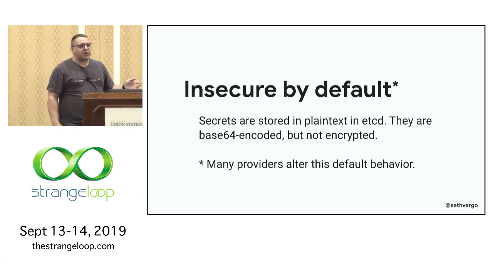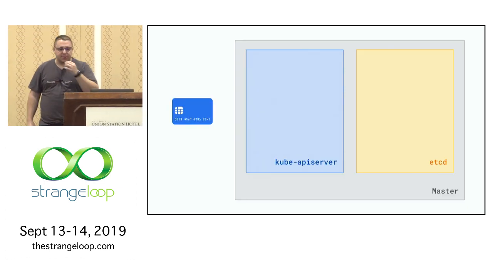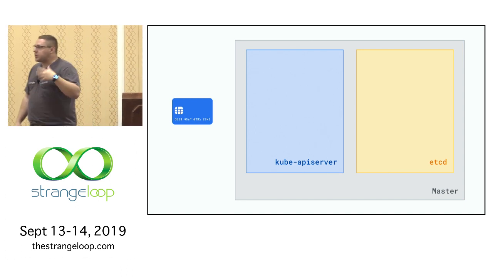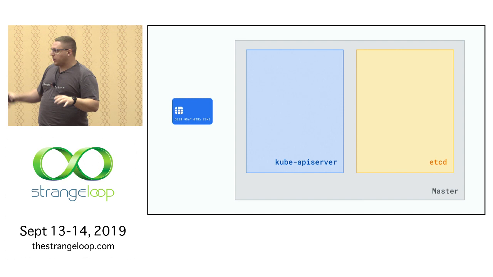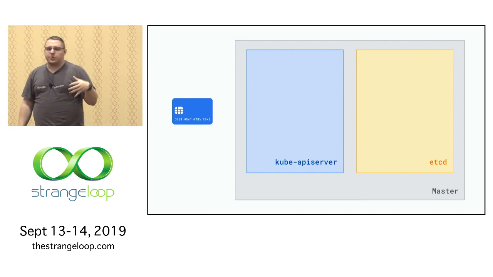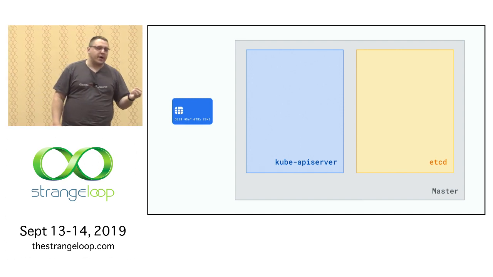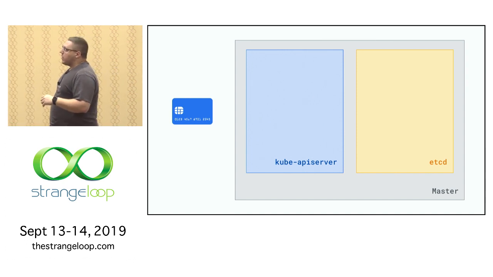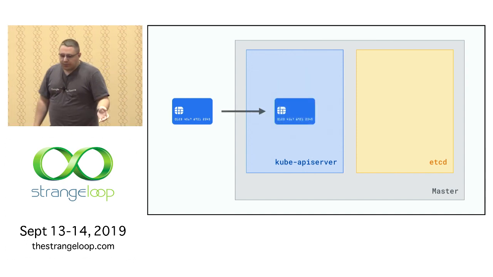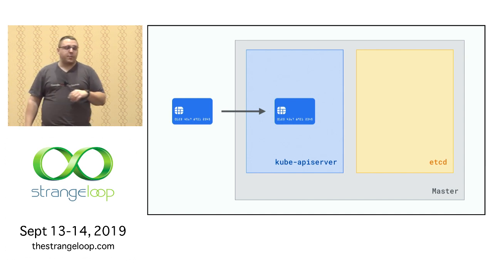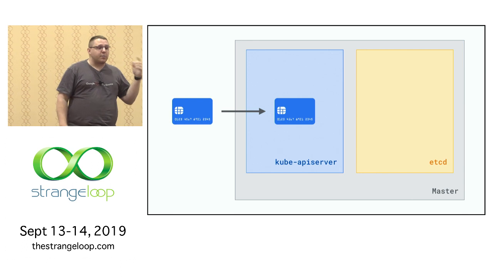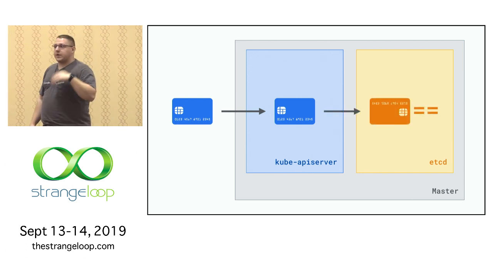So let's look at this visually, because I promised you lots of really fun animations. Throughout the rest of the presentation, we're going to see this little chart here. The credit card is used to represent our secret data. We have the Kubernetes API server, and then we have etcd, which is the backend storage system. So we're going to take our piece of data and pass it to the API server. We're going to run kubectl create secret. The Kubernetes API server is then going to base64 encode that and put it inside etcd.